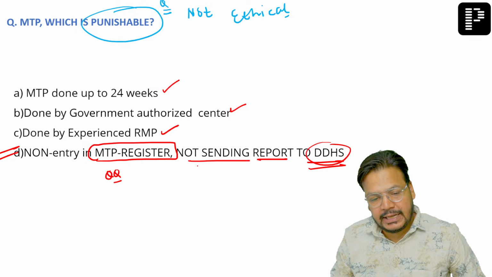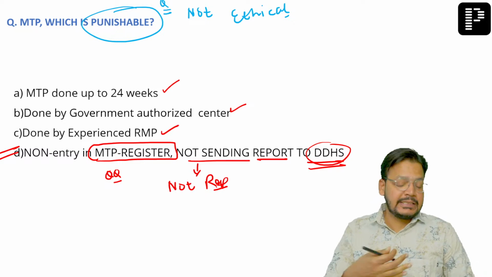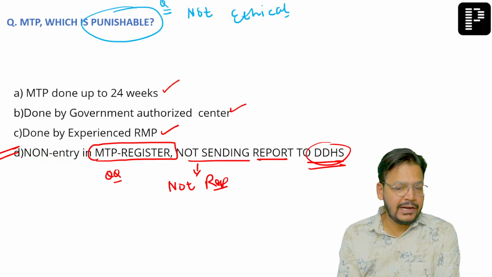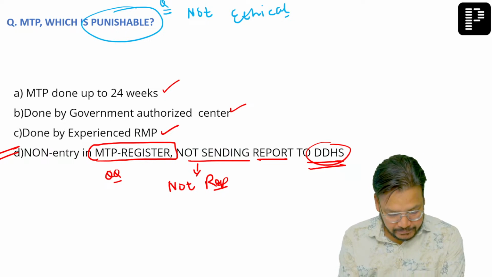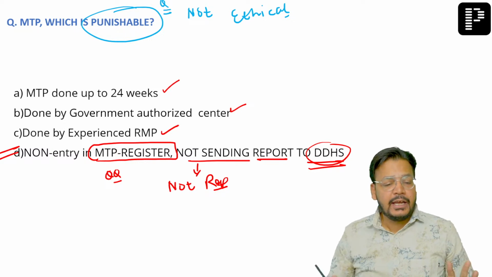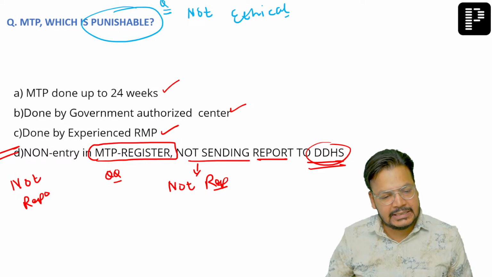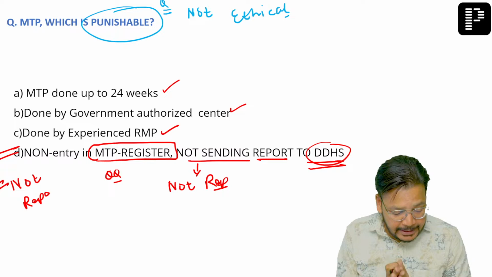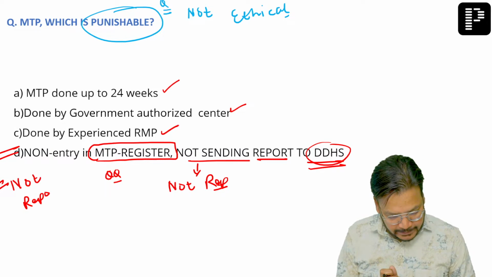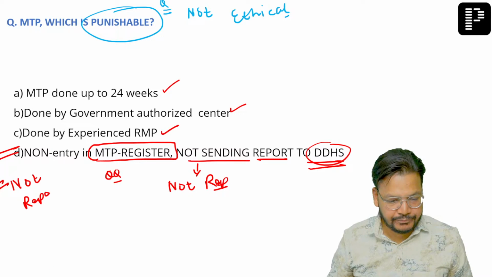Not sending the report is not reporting. Very good, sir. Not reporting and sending it to the DDHS. Option D was not there. Non-entry or not sending report. If you are not reporting, not sending the report, that will be the answer, because every MTP has to be reported. Every MTP has to be reported. Yes, that is the right answer.